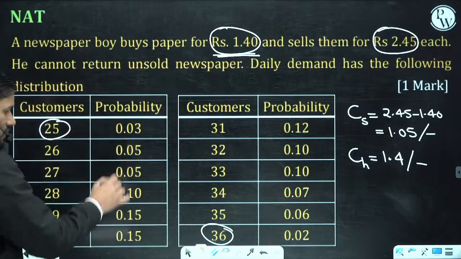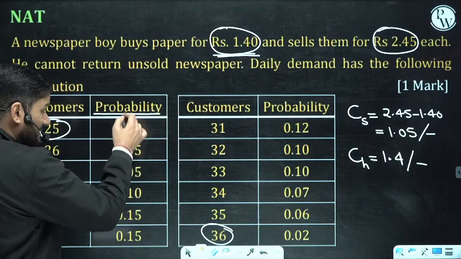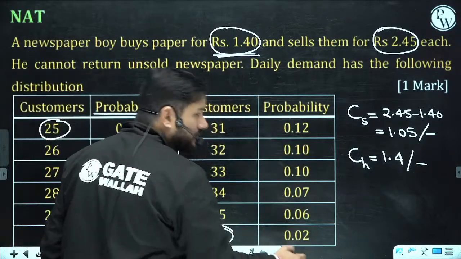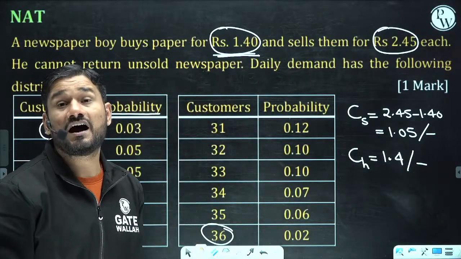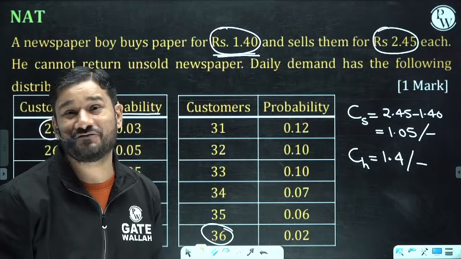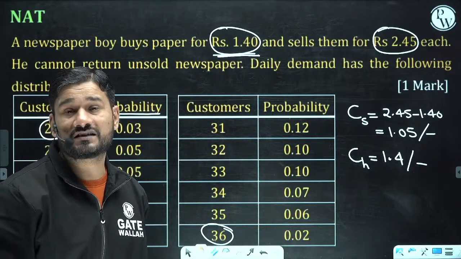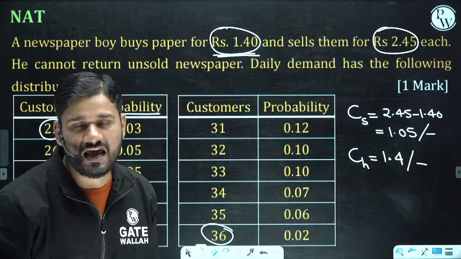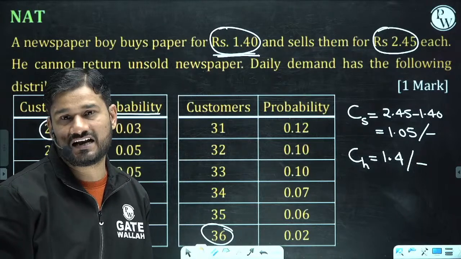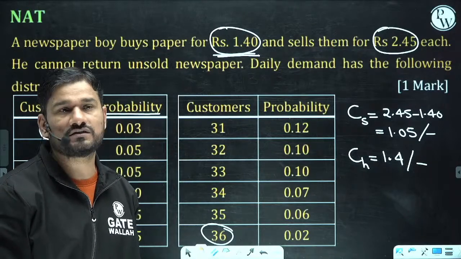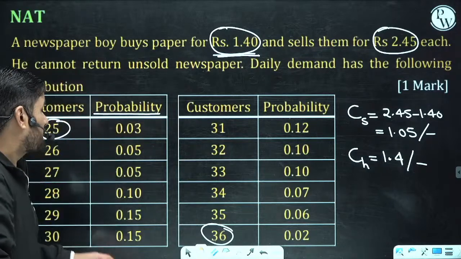Because the sum of all probabilities is coming out to 1. So if the sum of these probabilities is 1, nothing else can happen beyond this. Okay, nothing else can happen beyond this. So definitely what is going to happen? What is happening here? See.